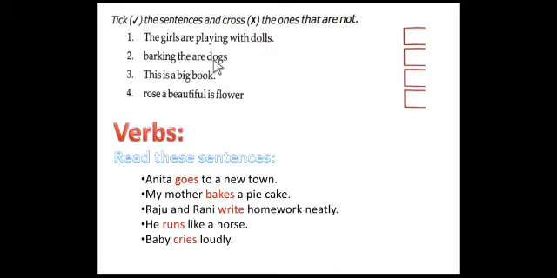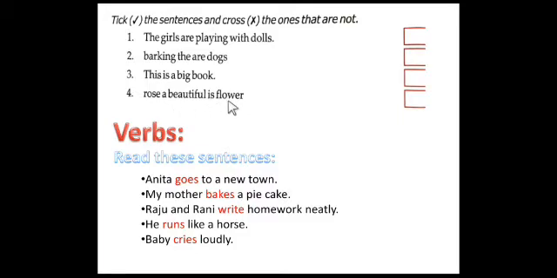The third one is also here. This is a big book. The sentence begins with a capital letter and ends with a full stop, so it is a proper sentence. Correct? The fourth one, "Rose, a beautiful is flower."